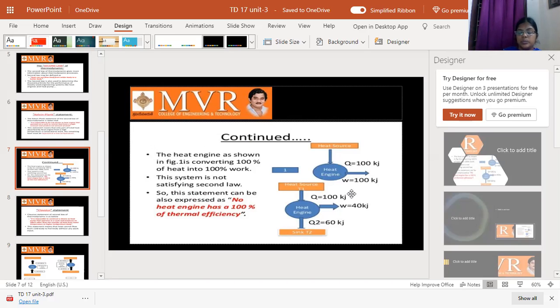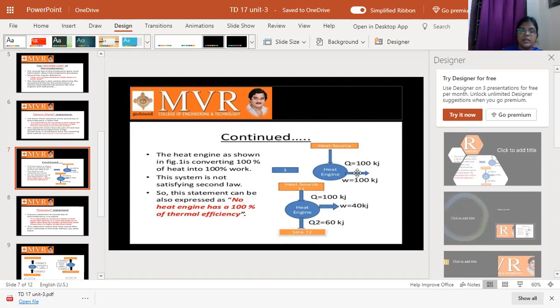Because of losses, the work is not 100%. So here we look at the heat engine as shown in the figure, converting 100% of heat into 100% of work. The system is not satisfying the second law. What the second law says is that heat is taken from higher temperature, Q equals 100 kilojoules, some work is done, and the remaining rejected heat is given to the sink. So that is the second law of thermodynamics.